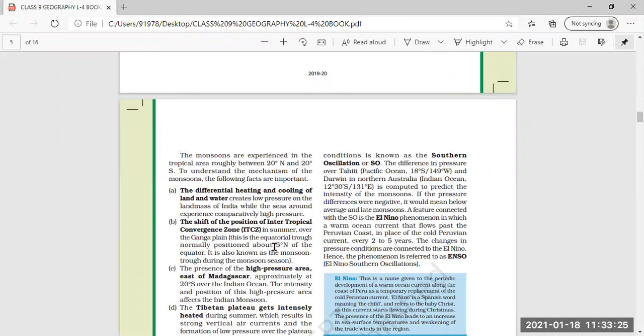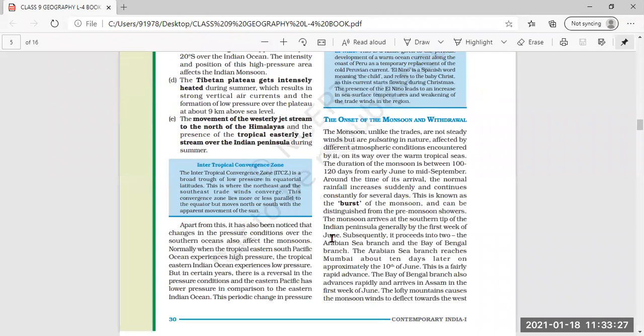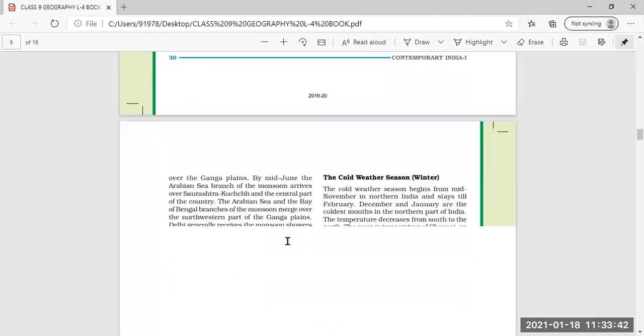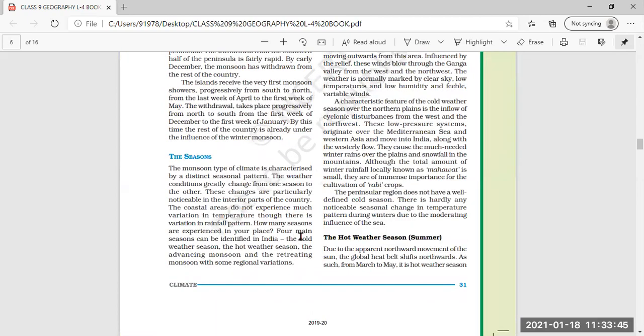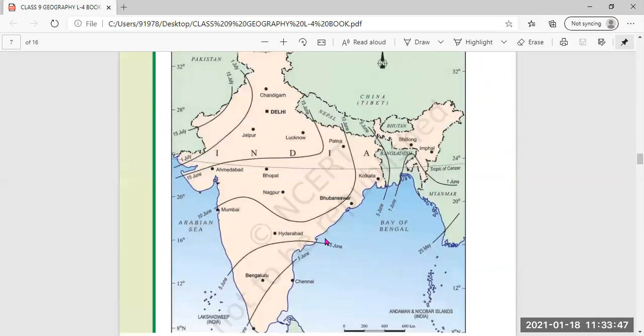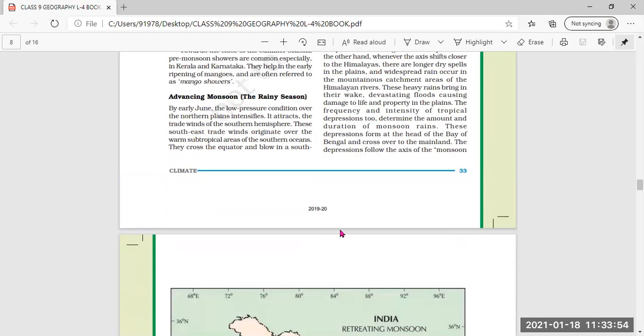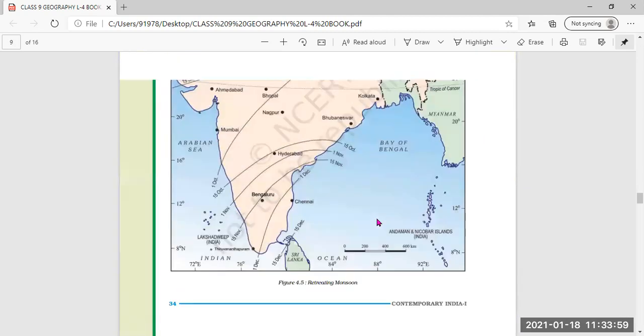And then the four seasons of India: winter, summer, rainy, and transition. Transition means the period from October to November, whatever the period of transition is between the different seasons. So this we will also read. Then finally, we will read about the distribution of rainfall in India. That is, the distribution of rainfall in India is uneven, and factors affecting distribution of rainfall and variability of annual rainfall. So all this we are going to read about in this lesson.